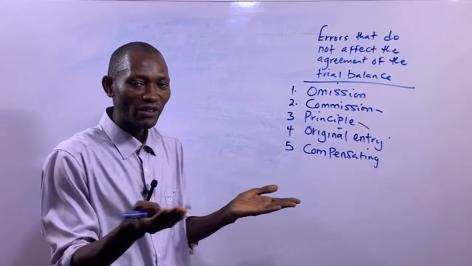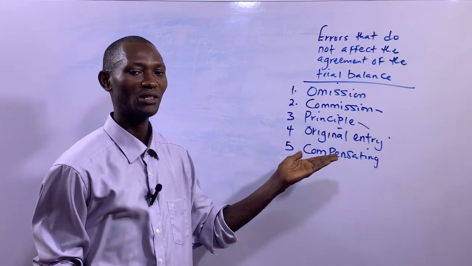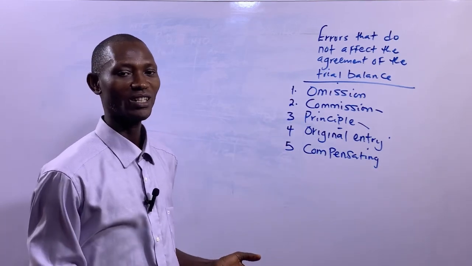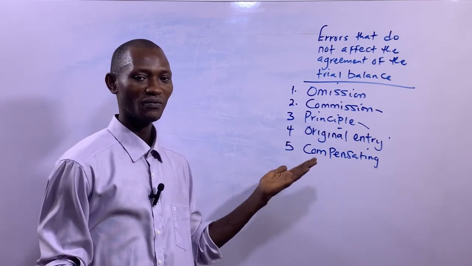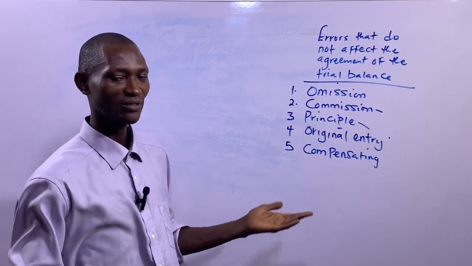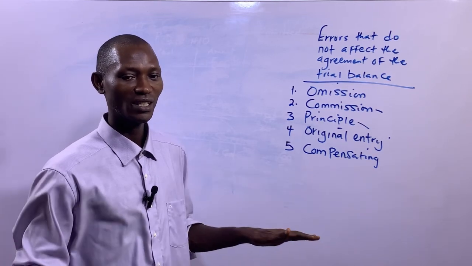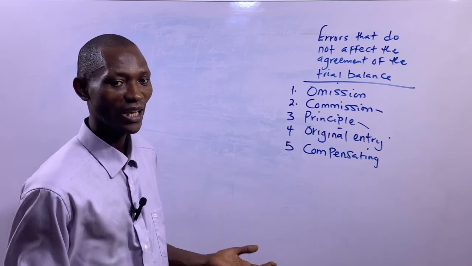So the two 500 naira will cancel out each other, because one is appearing on the debit side, which is in the purchases account, and one is appearing on the credit side, which is in the sales account. So debit side 500 naira, credit side 500 naira, then the two will cancel out each other, and it is same as if there had been no errors in the book. Meanwhile, there had been error.